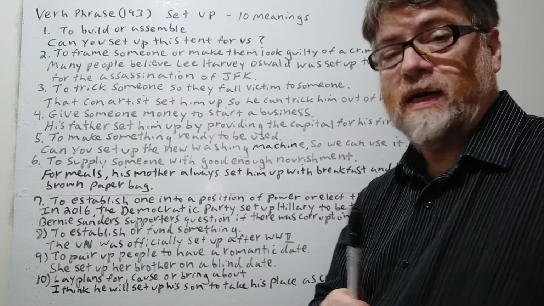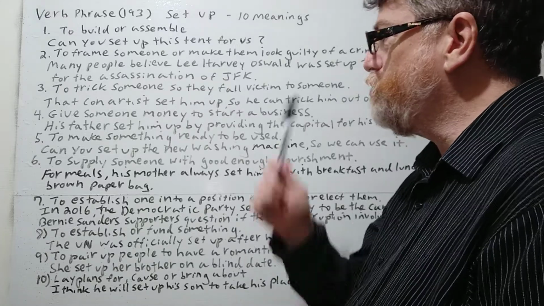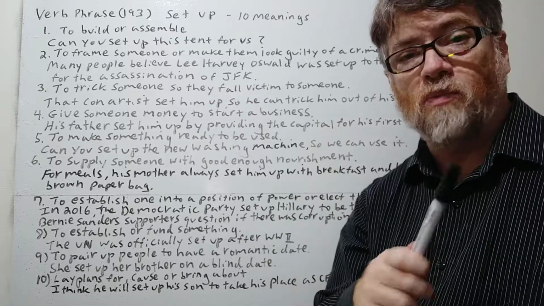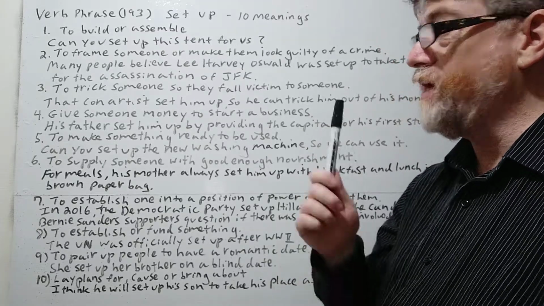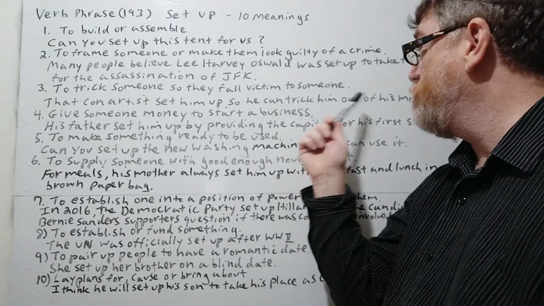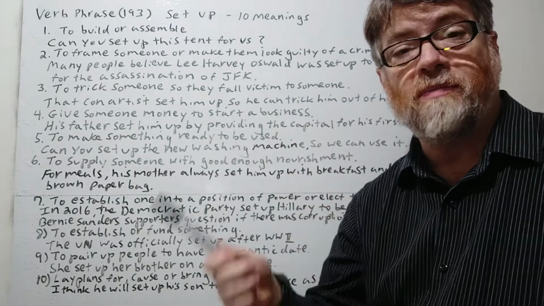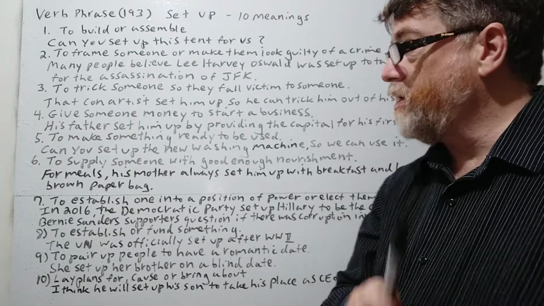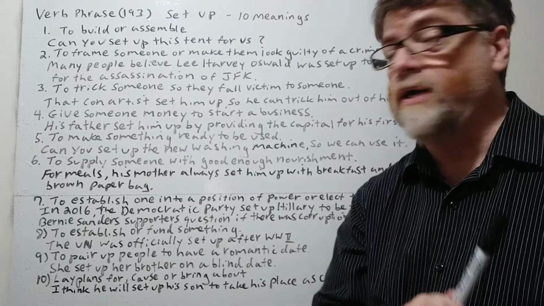Okay, number 3 here. To trick someone so they fall victim to someone. Okay, that con artist set him up so he could trick him out of his money, out of his funds, out of his savings. Okay, good.